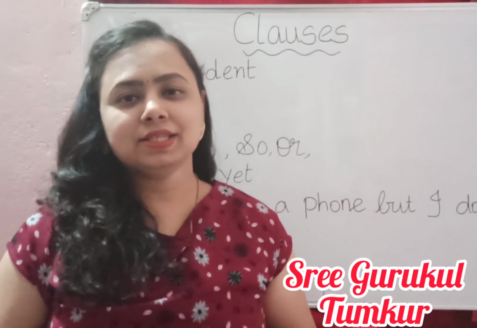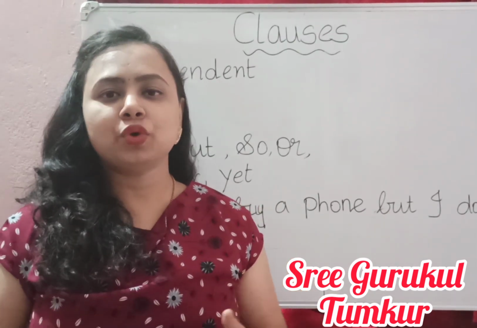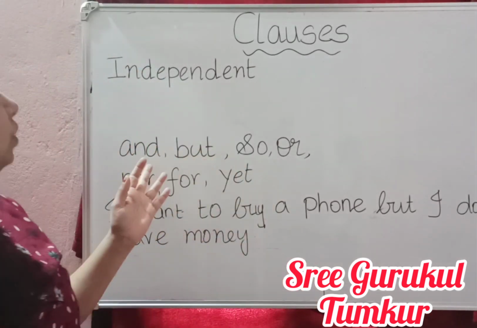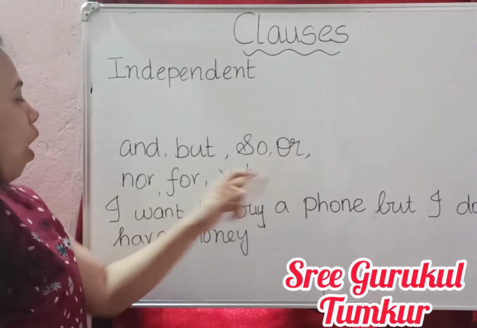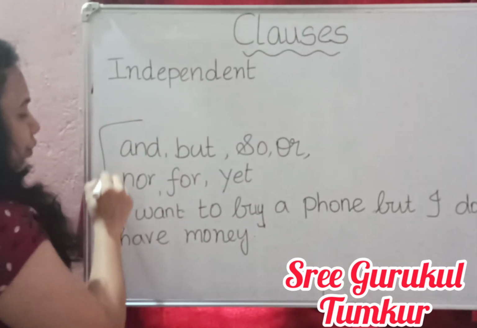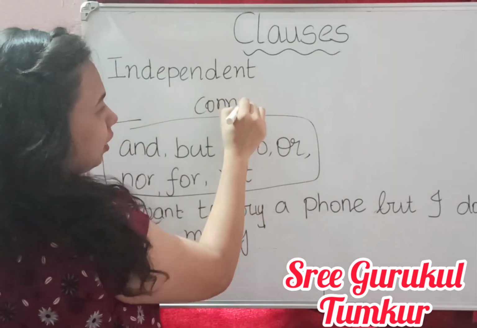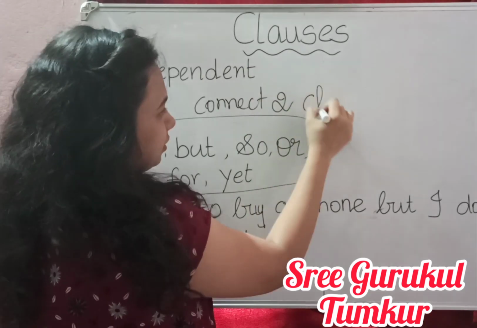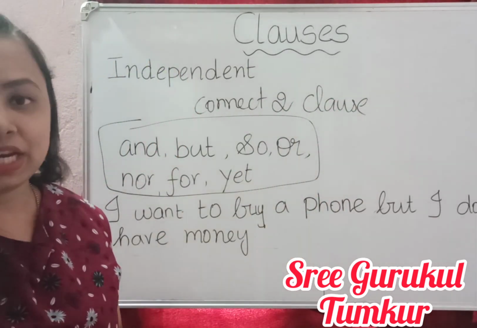So in a sentence there may be two independent clauses, but to combine these two independent clauses we use the coordinators like and, but, so, or, nor, for, yet. So these coordinators are used to connect two independent clauses.